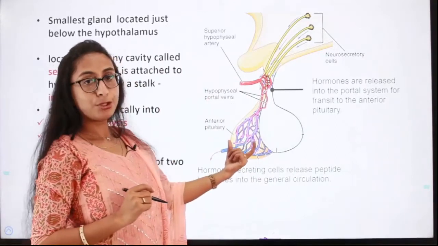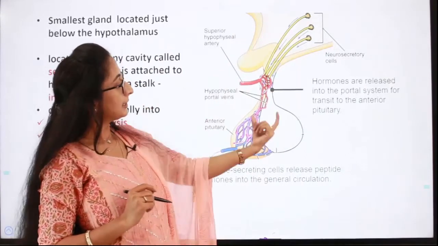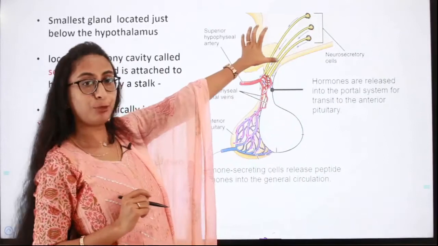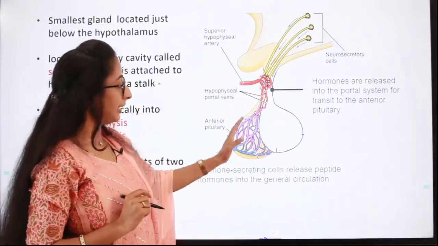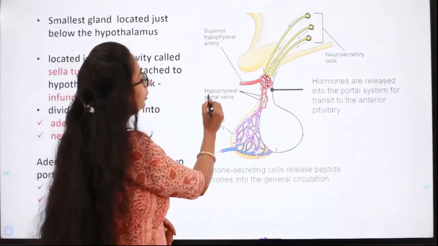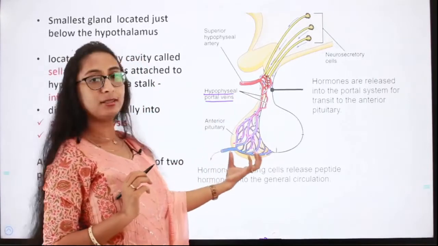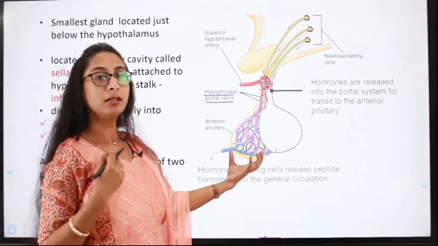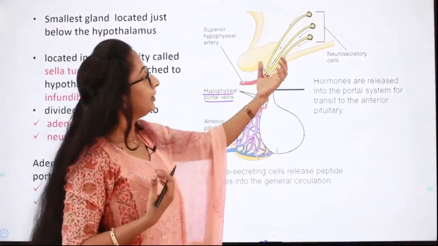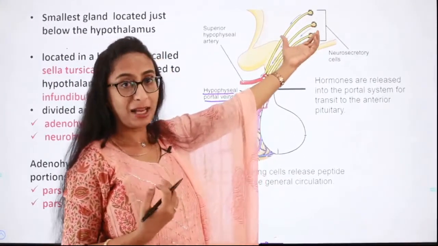This is the anterior pituitary, this is the posterior pituitary and this is the hypothalamus. The hypothalamus is connected to the anterior pituitary through the hypophyseal portal veins and it regulates the anterior pituitary gland. Then we have the neurosecretory cells in the hypothalamus.